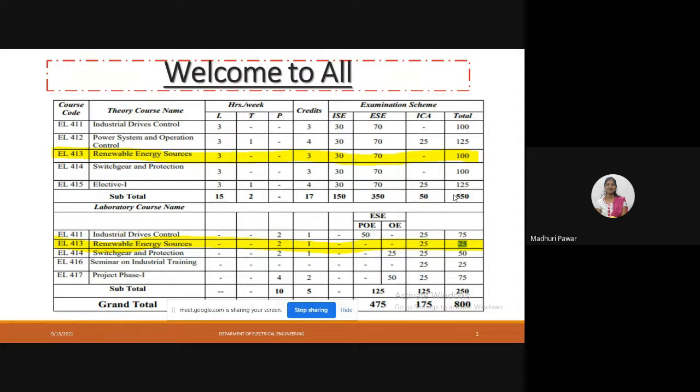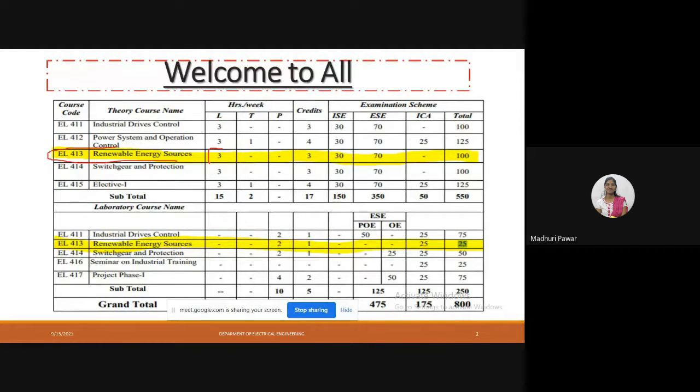So first we will go towards the syllabus structure of our subject. EL413, here you can see EL413, this is our subject code. That part is highlighted here. If my pointer is visible to you, I hope. This is our subject and EL413 is our subject code. Renewable energy sources is our subject name, and the short form of our subject is RES.